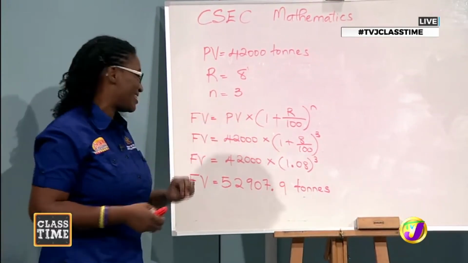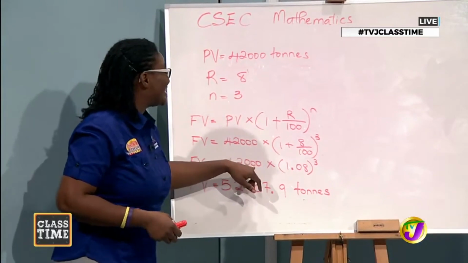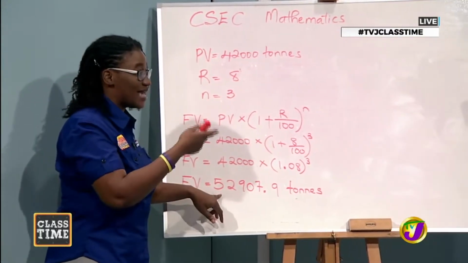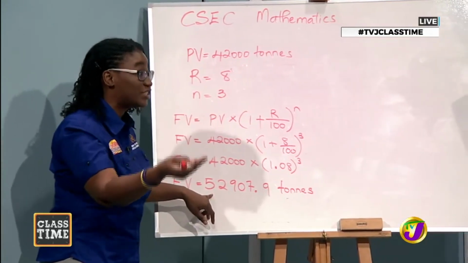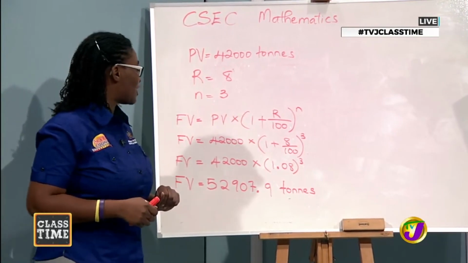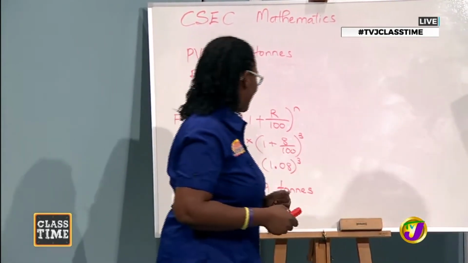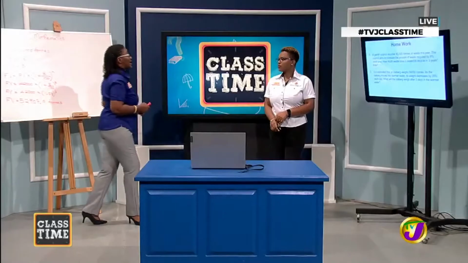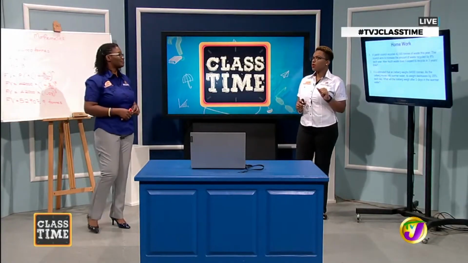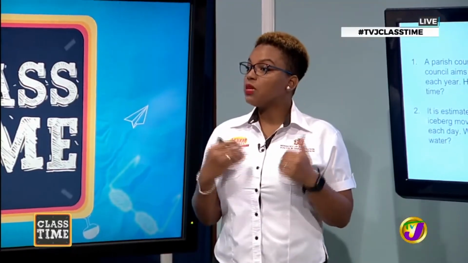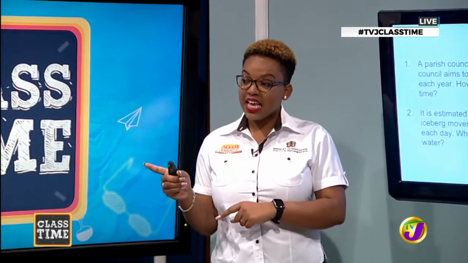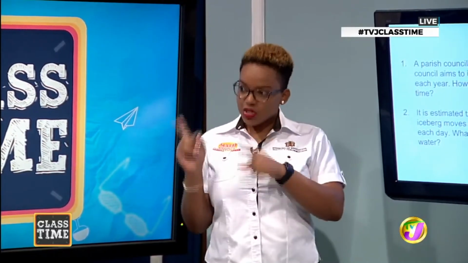Let me just drop that in there. I encourage you. Right. And in 3 years' time, they're expecting, based on that rate of increase or rate of appreciation, they're expecting to recycle 52,907.9 tons. You know what I'm glad about? That this question does not have money, which means that not all the time it's dollars. That's right. Because in this case, the unit is tons. And not dollars.